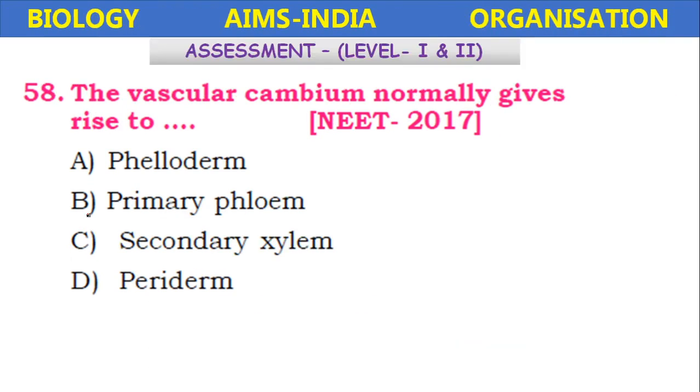The vascular cambium normally gives rise to phelloderm, primary phloem, secondary xylem, periderm. So vascular cambium normally gives rise to secondary xylem and secondary phloem. Okay, so here secondary xylem is given.